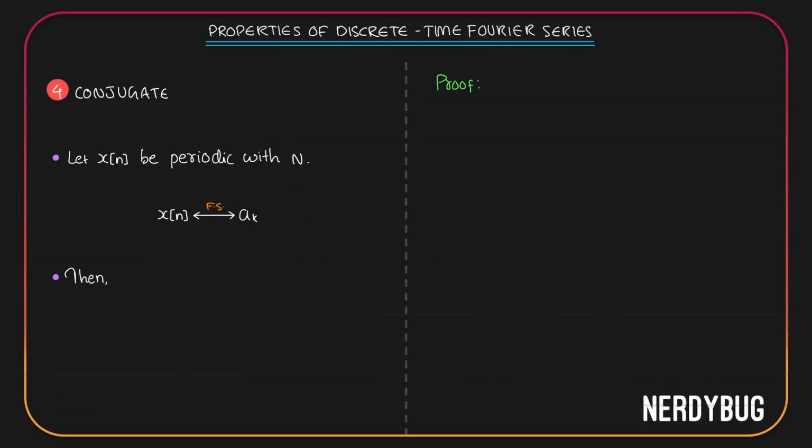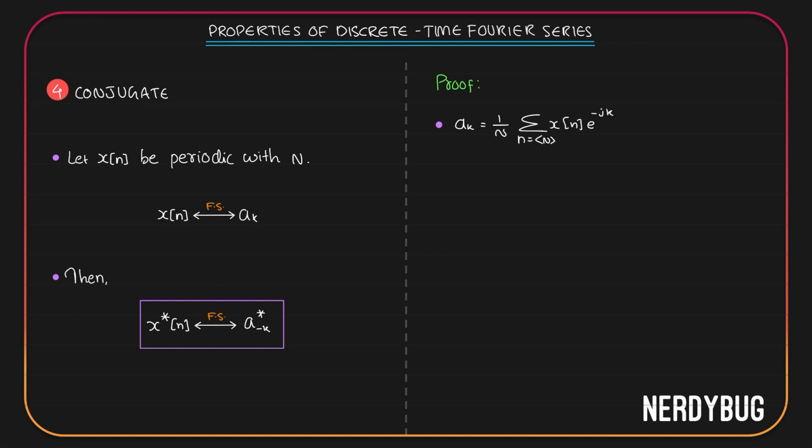The next property we have to learn is conjugate property. Assume we have a signal x of n, it is periodic with n. Fourier series coefficients of x of n are ak. Then according to this property, Fourier series coefficients of x conjugate of n is going to be conjugate of a minus k. Let us try to prove this. We know ak is 1 by n summation where n can take any n consecutive integer values, x of n e raised to minus j k 2 pi by n. Let us take the conjugate of this.